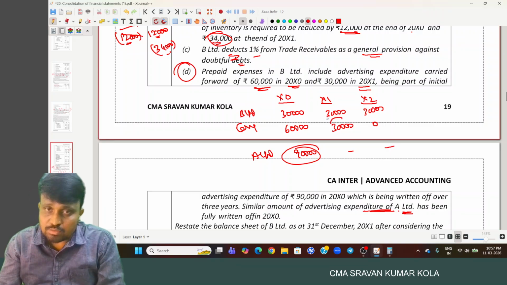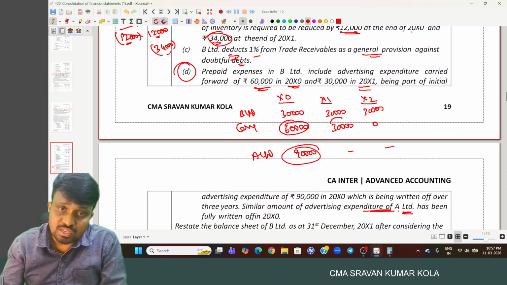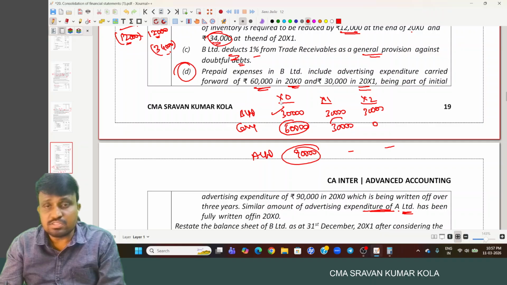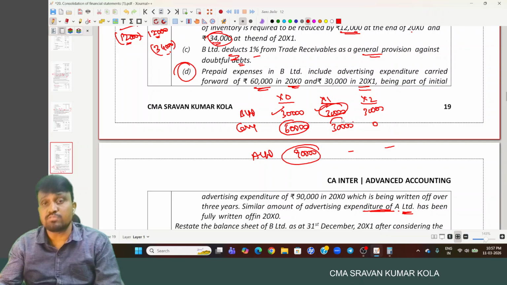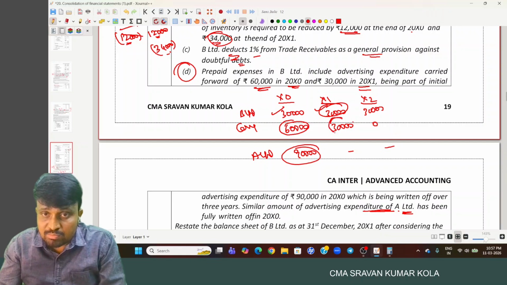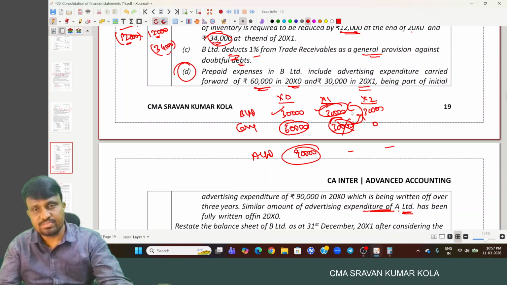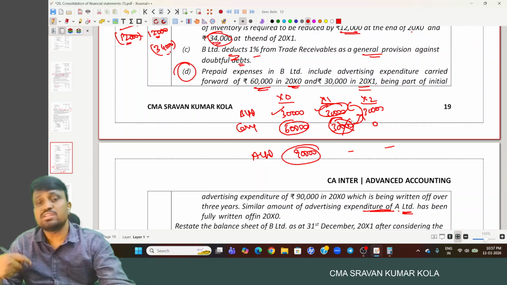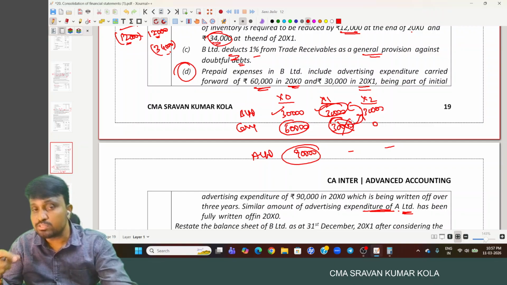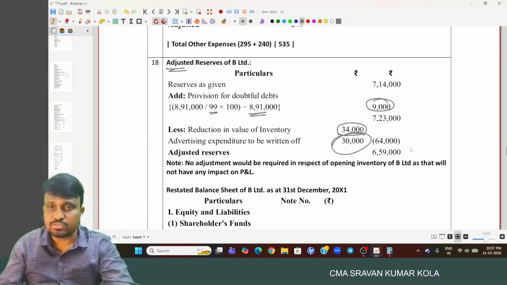So the 60,000 carried forward from the previous year: 30,000 considered in previous year, 30,000 considered in current year. 30,000 we will carry forward to the next year. Whatever amount we carry forward to the next year will be cancelled, completely considered in the current year as an expense. Because A Limited is not having that policy to apportion over 3 years. So 30,000 only we have to reduce.